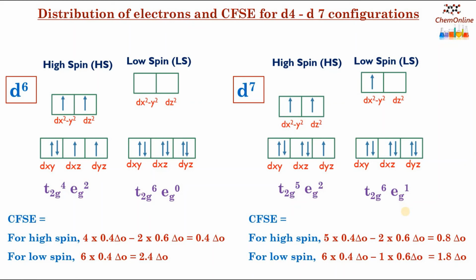So depending on the nature of the ligand, whether it is strong or weak, a high spin or a low spin complex is formed in metal ions with d4 to d7 configurations, and the electron distribution and hence the CFSE values will also differ accordingly. That is, whether it is a high spin or low spin complex.